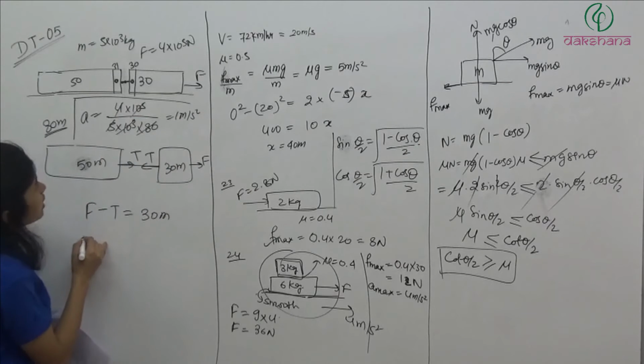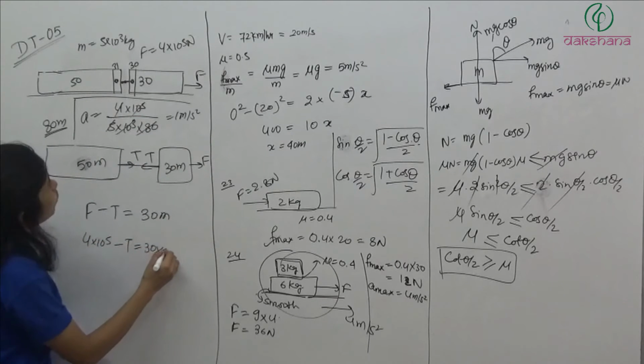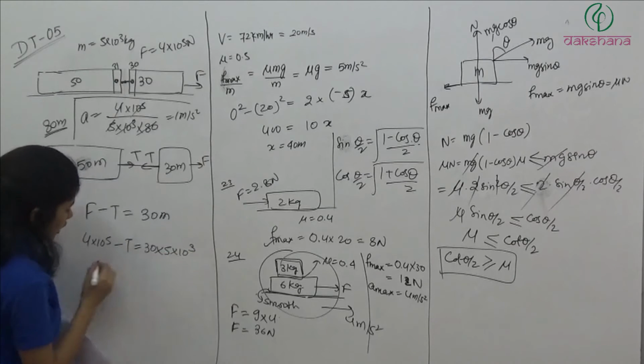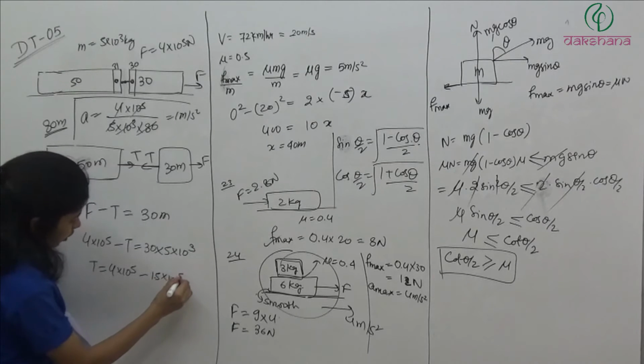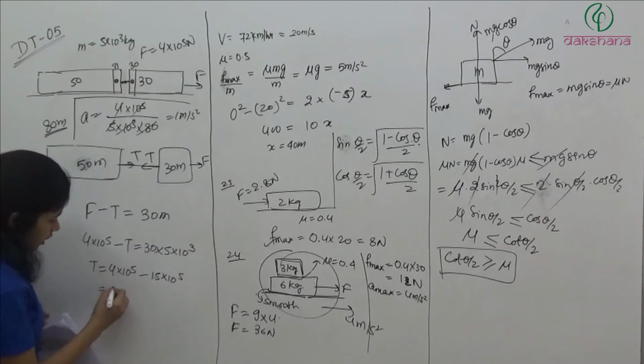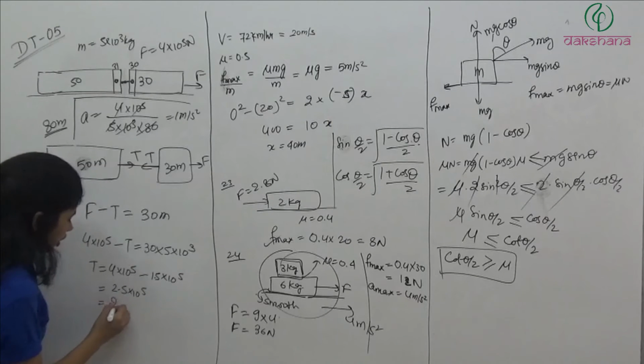So F, which is 4 into 10 to the power 5, minus T is equal to 30 into 5 into 10 to the power 3. So T is equal to 4 into 10 to the power 5 minus 15 या 1.5 into 10 to the power 5. So यह जाएगा 2.5 into 10 to the power 5. T is equal to 2.5 into 10 to the power 5 और 25 into 10 to the power 4 Newton.